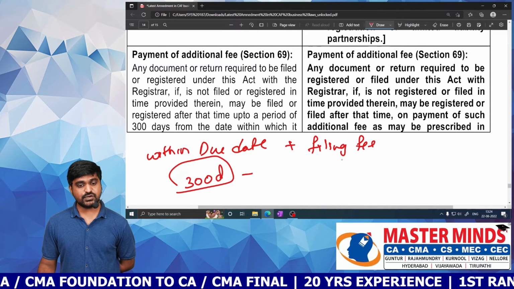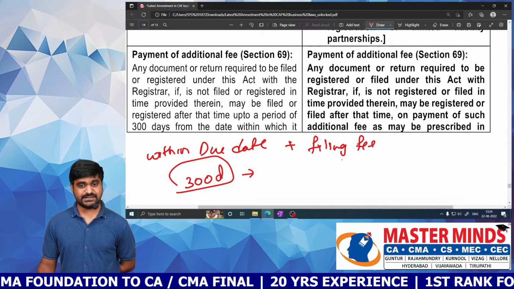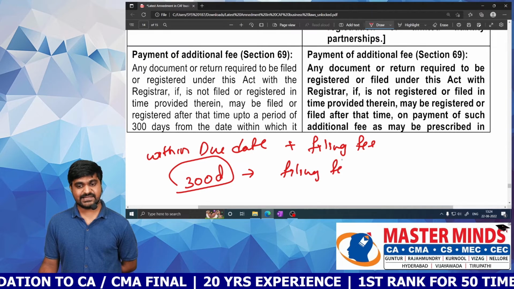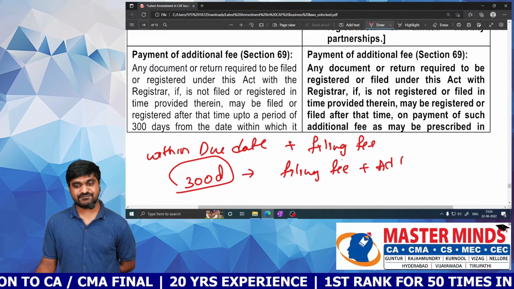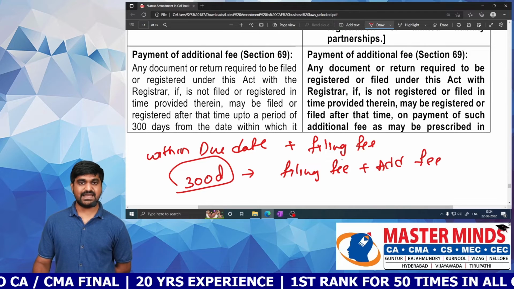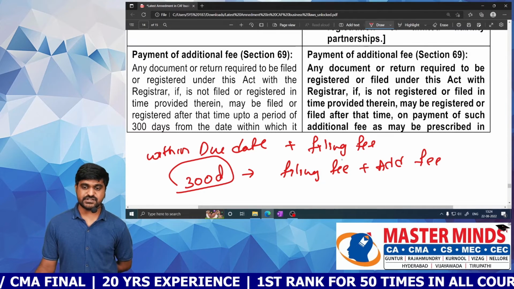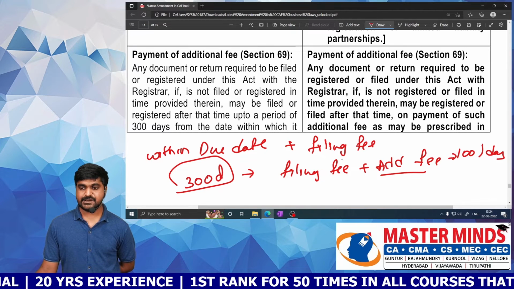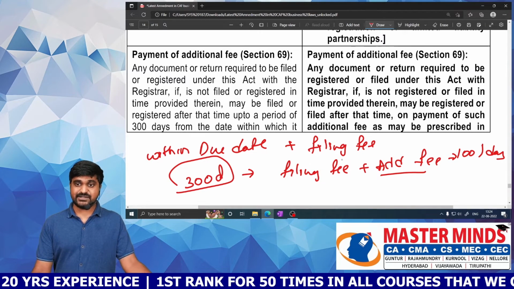But if you want to file your documents within these 300 days, you need to pay filing fee as well as additional fee. Sir, additional fee, how much amount? 100 per day of delay. So this is the previous provision.